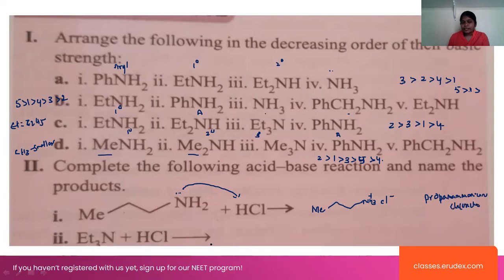Next one is Et3N. So look at in this case Et3N plus H plus and the Cl minus here. Triethyl ammonium chloride. This is the triethyl ammonium chloride.